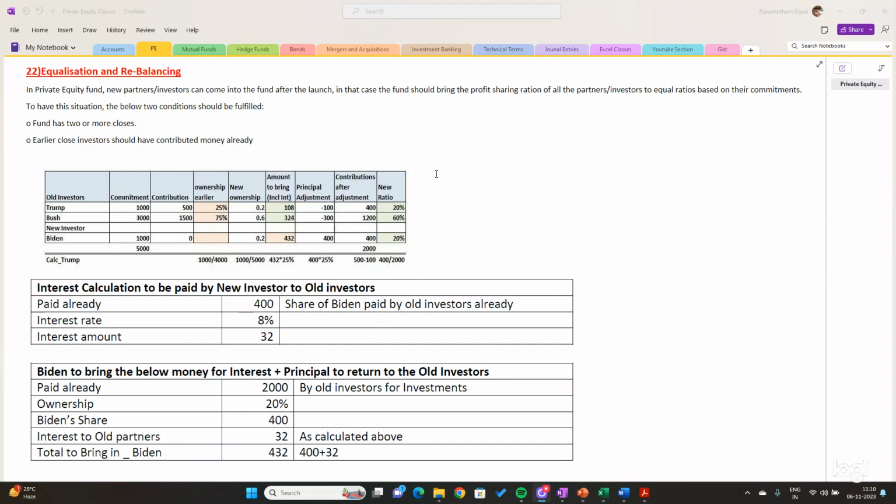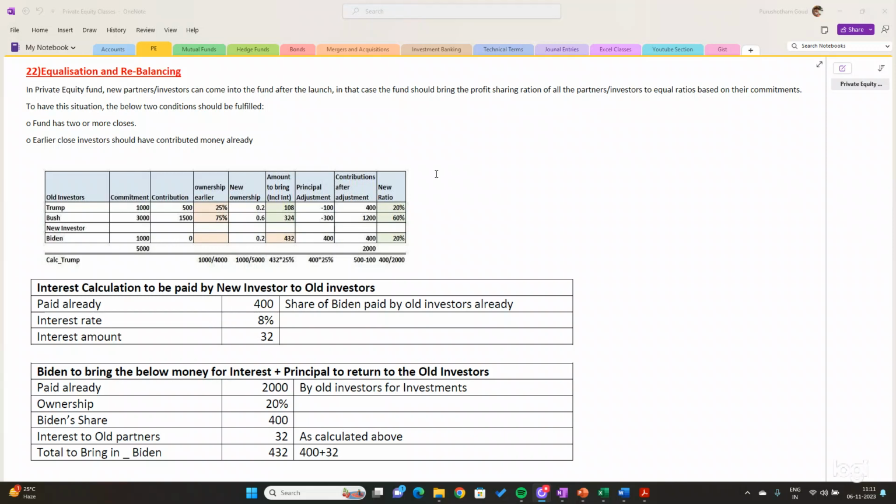I told you in the initial class, when I was teaching you technical terms in private equity, that we will have a first close, and if any investor wants to join, they need to join in that period only. Okay. New investors will also join once the first close or second close has happened, right?